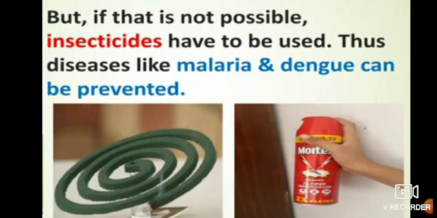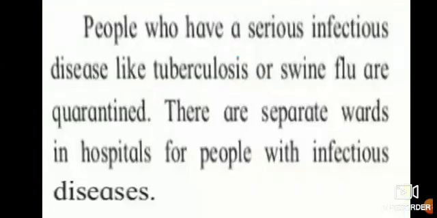Thus diseases like malaria and dengue can be prevented. There will be no mosquitoes and flies moving around to bite us and give us malaria or dengue. If we use insecticides and pesticides, naturally malaria and dengue will not be found anywhere.